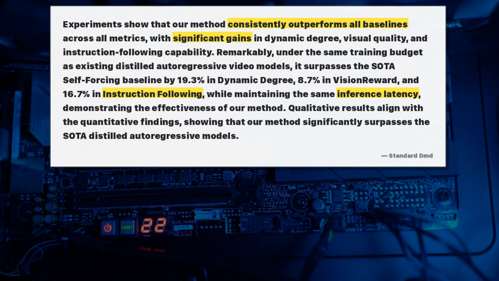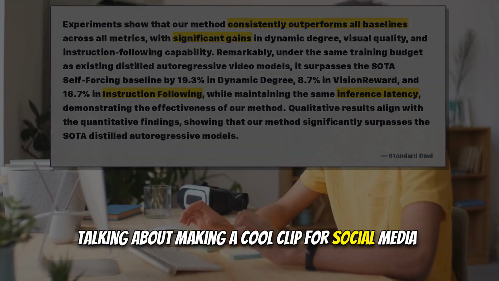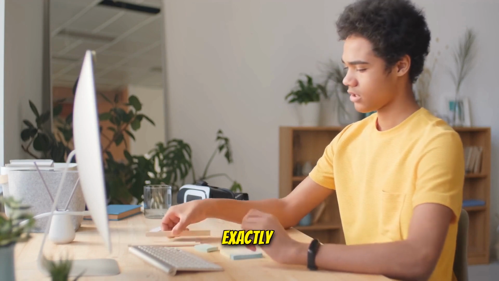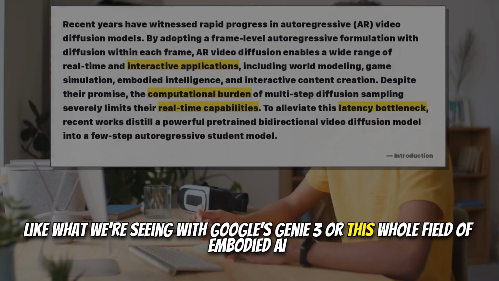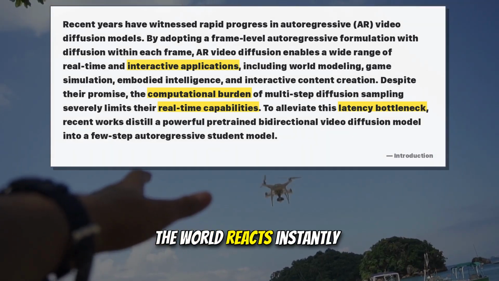It's a huge leap. Okay, let's slow down a bit and really get into the weeds here, because when we say interactive video generation, we're not just talking about making a cool clip for social media. This is the holy grail. We're talking about playable world models. Exactly, like what we're seeing with Google's Genie 3 or this whole field of embodied AI. The goal isn't a movie, it's a simulator. You press a button, the world reacts instantly.